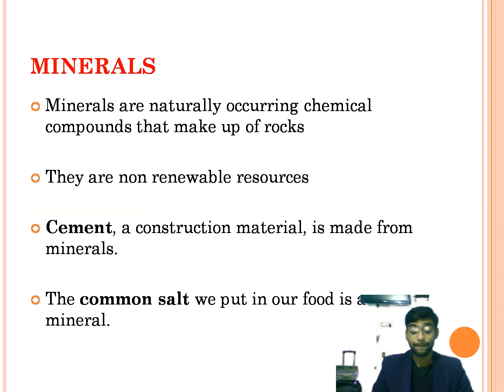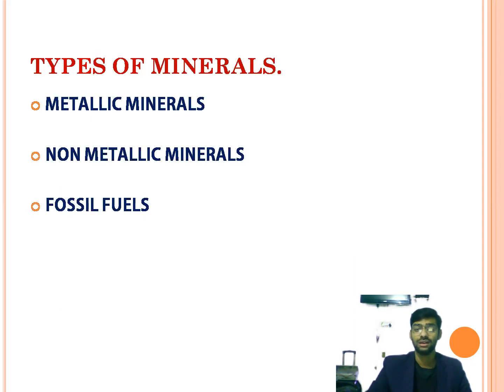Some minerals give us metals. We use metals to make tools, utensils, vehicles, jewelry, coins, and many other things. Cement, a construction material, is made from different kinds of minerals. Even the common salt that we use in our daily life is also a mineral. So this is all about what we call mineral. Minerals are classified into three: metallic mineral, non-metallic mineral, and fossil fuels.